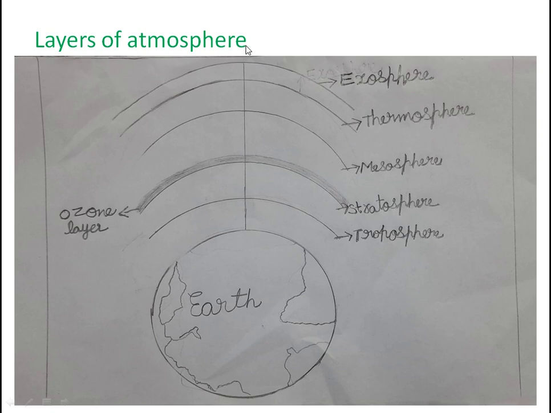See here, layers of atmosphere. See here, this is the earth.